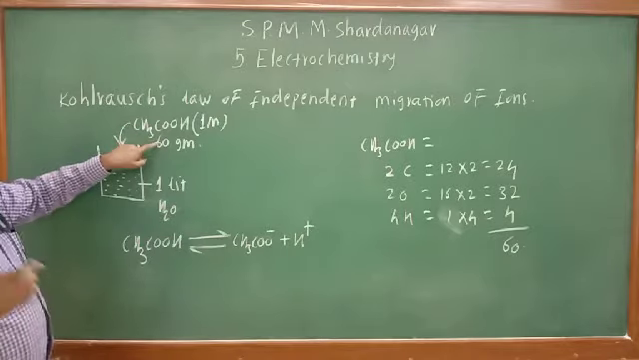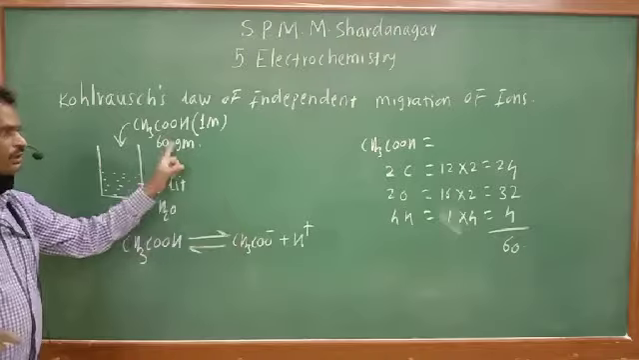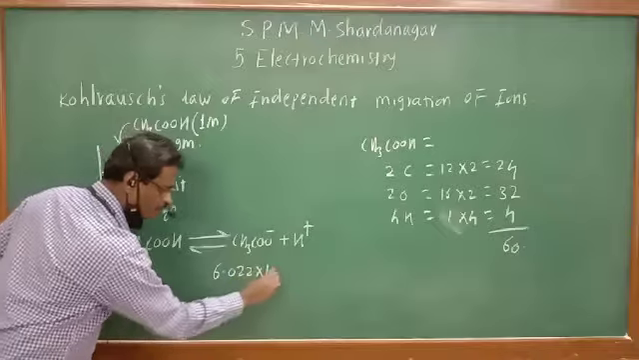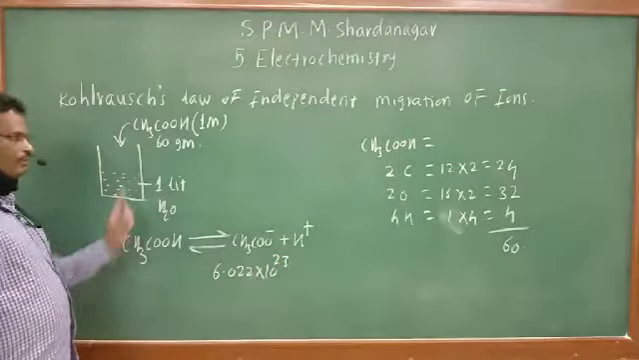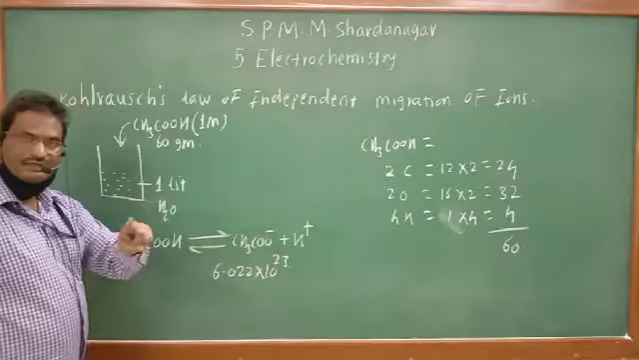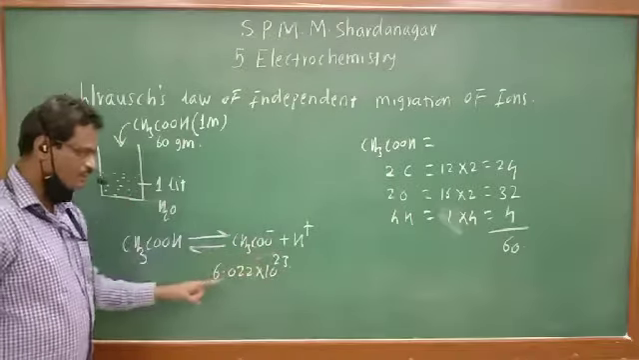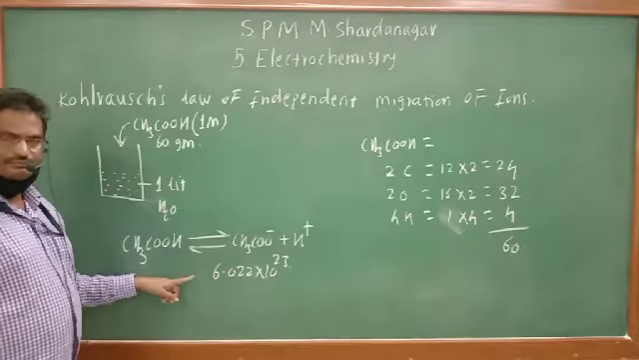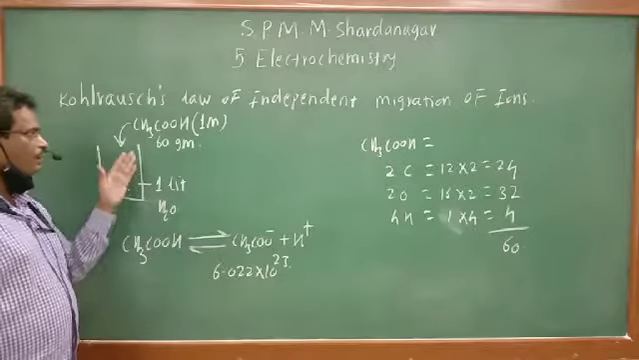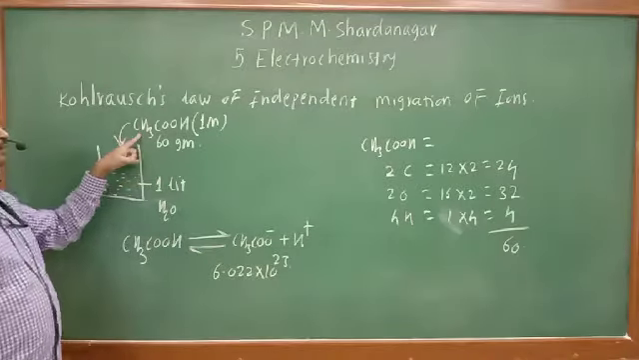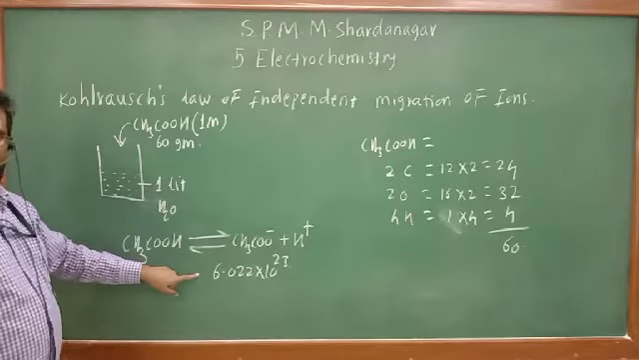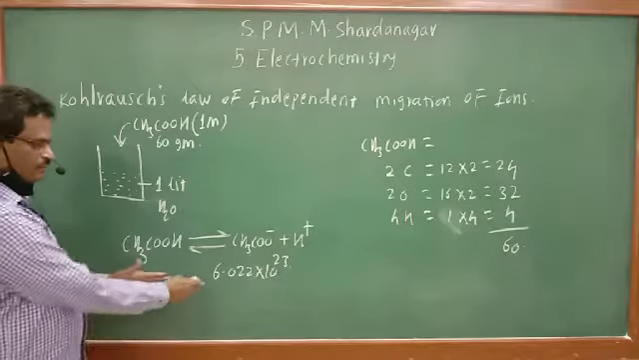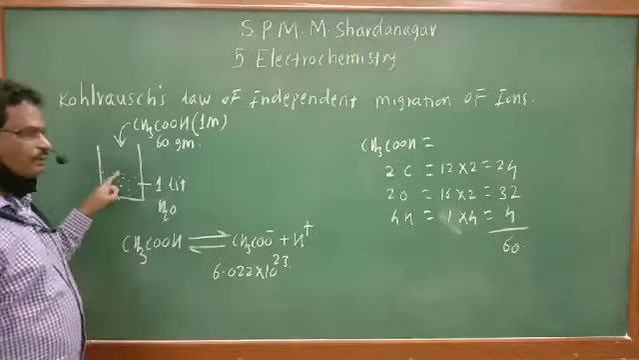1 molar means how many total acetate ions it will give? It will give a total of 6.022 into 10 raised to 23 acetate ions. How many H plus ions will it give in total? It will give 6.022 into 10 raised to 23. Both numbers of ions are equal. This is the total number of ions from 1 molar acetic acid, but it is undergoing incomplete dissociation.